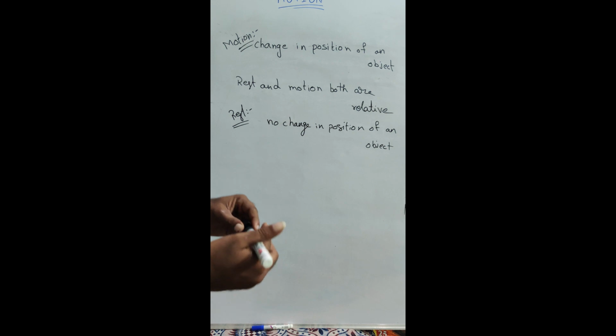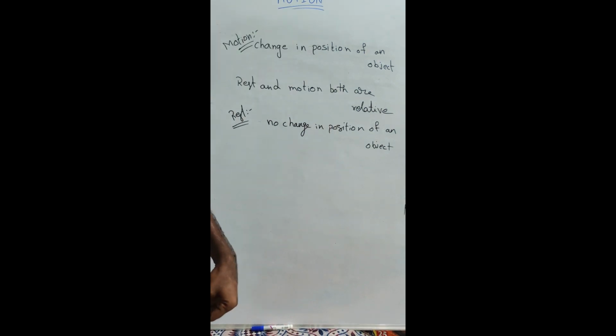Before going into motion in detail, we need to know some basics. Those are called physical quantities. What is meant by physical quantities?